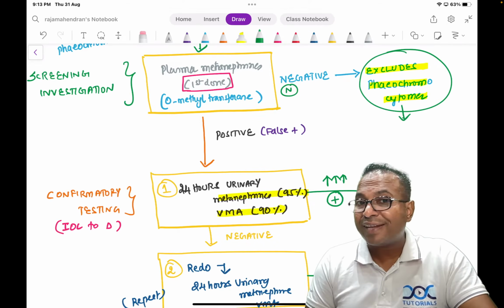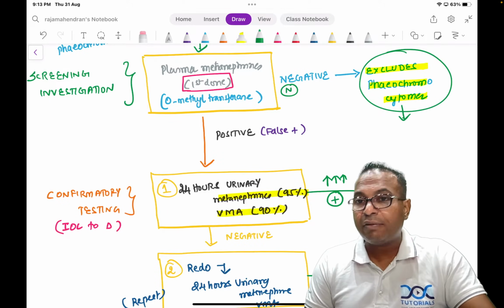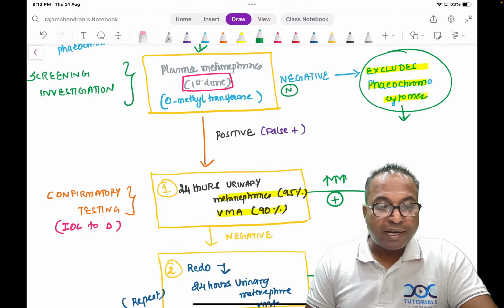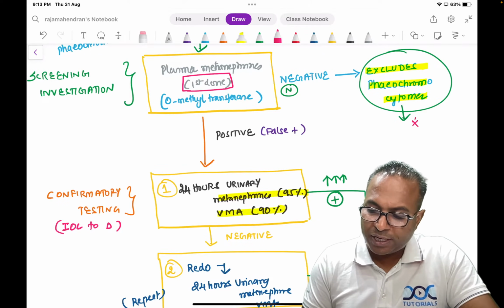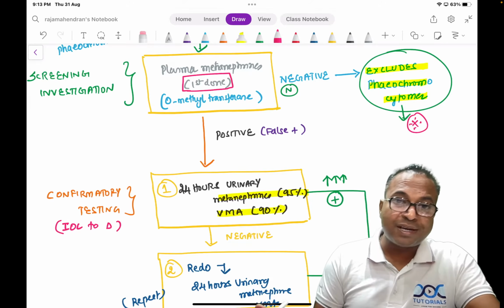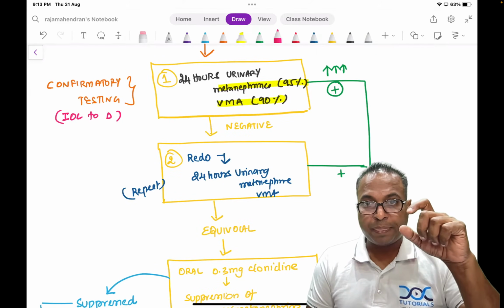There is no false negative in a plasma metanephrine. Plasma metanephrine will be definitely elevated. So, if it is elevated, it can be a false positive. There is no false negative. Therefore, it excludes; it is not a case of phaeochromocytoma. Discharge him. But if it is positive, go for 24 hours urinary VMA or metanephrine.